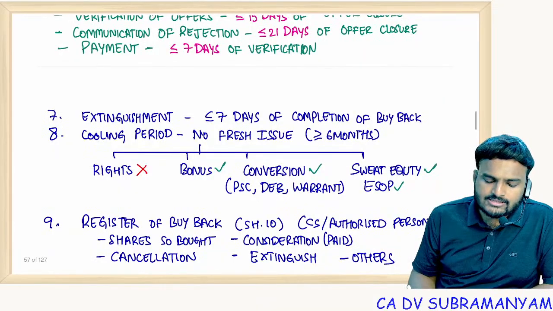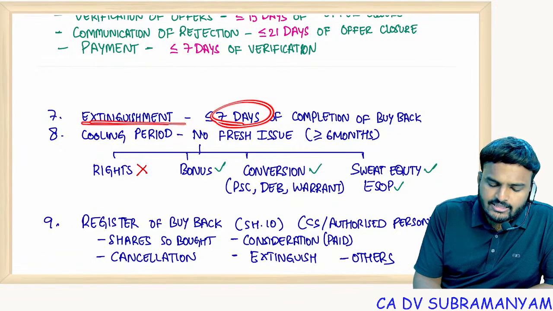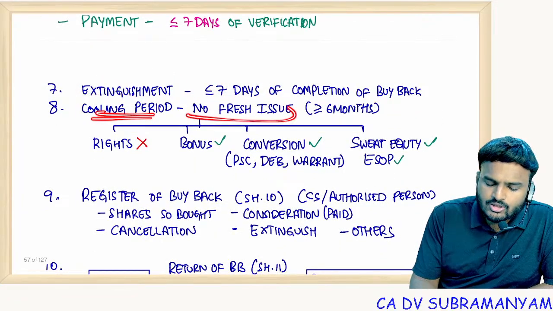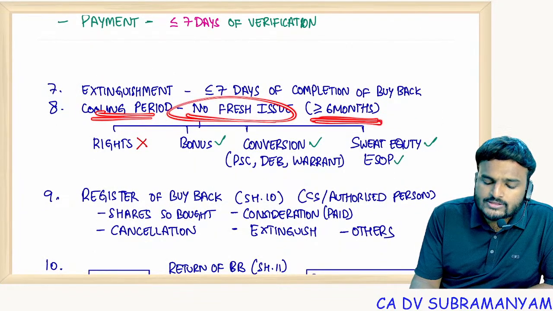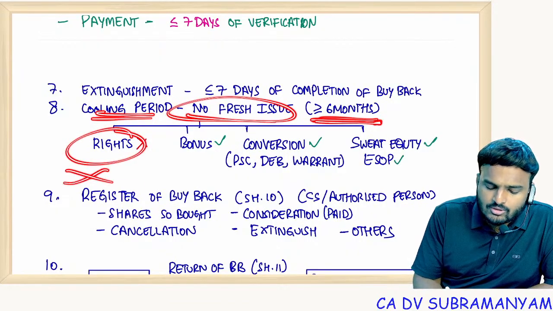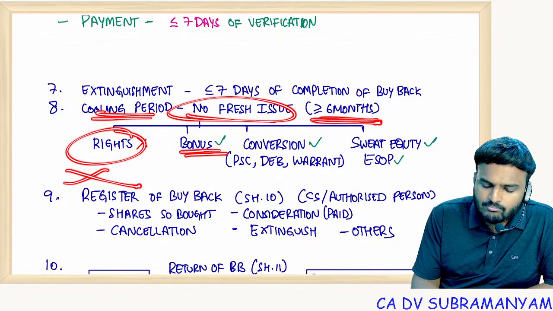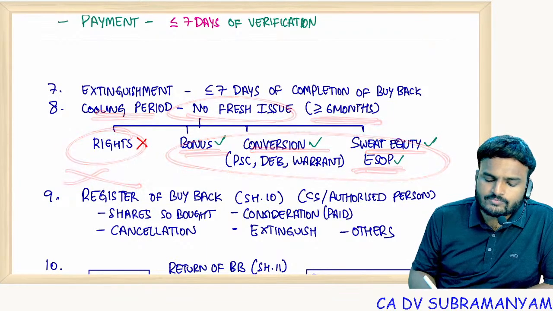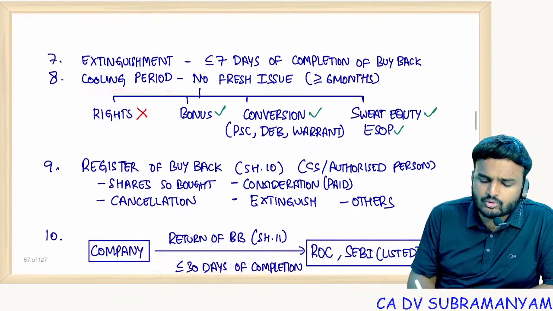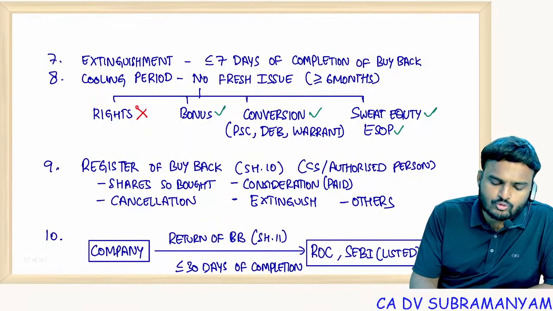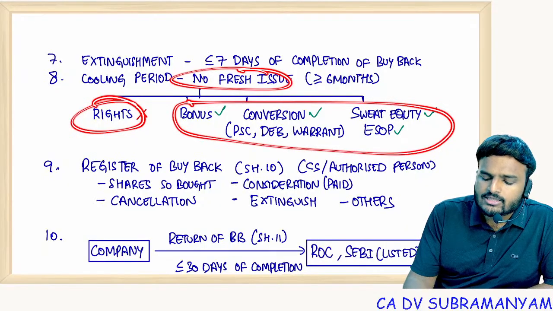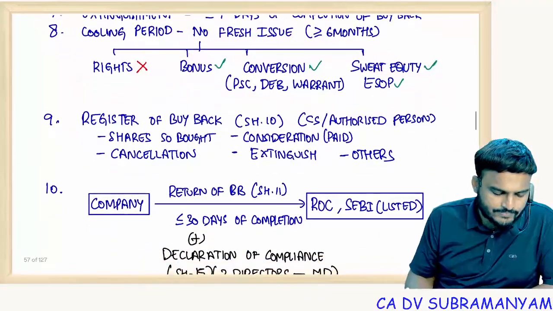Once buyback is completed, within 7 days, cancel all those shares which are involved in the buyback. And cooling period: no fresh issue up to 6 months. Rights issue also not allowed, but bonus, conversion, sweat equity, ESOPs are allowed. This is nothing but the cooling period. During the cooling period, how many months? 6 months. During the cooling period, rights issue and fresh issue are not allowed, but bonus, conversions, sweat equity, ESOPs are allowed.